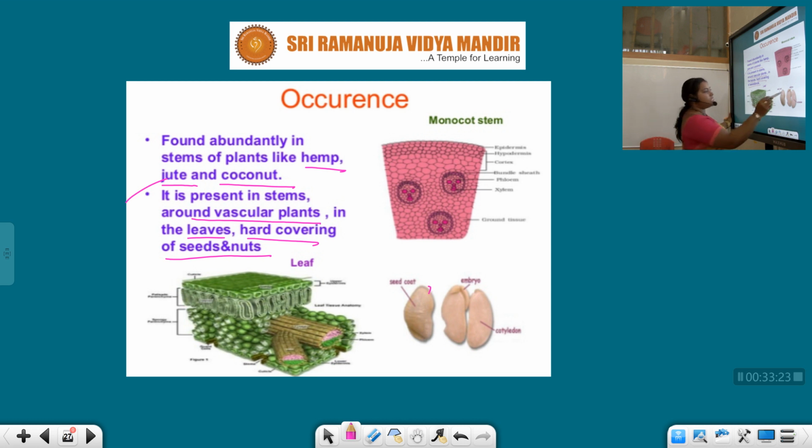See, students, this is the nut, and these are the leaves. So they are present around the vascular bundles of the vascular plants, and it is also present in the monocot stem.